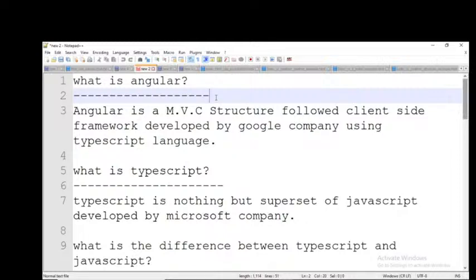One more time, repeating: the technologies which have the capacity to connect with the database and to manipulate the database are called server-side technologies. The technologies which don't have the capacity to connect with the database and manipulate it are called client-side technologies.